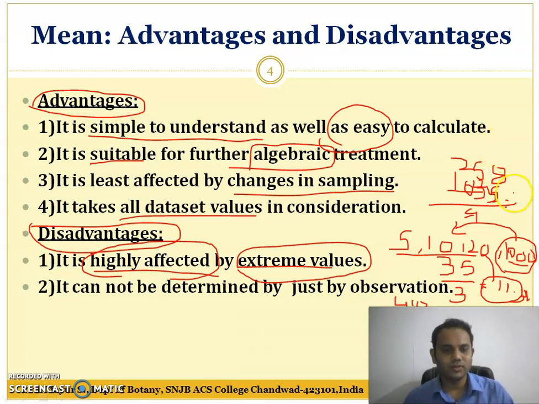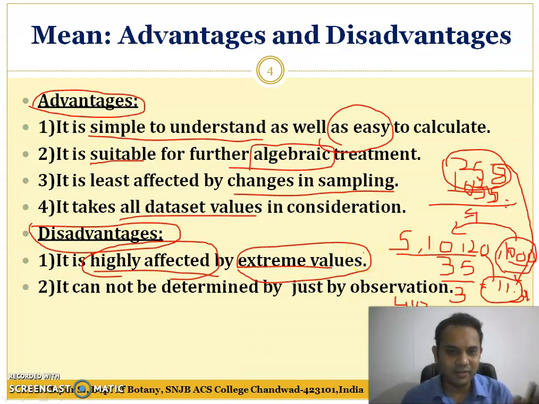So see the difference here: 258 and here 11. So if we have extreme values in the observations, it will definitely affect the mean. So it is one of the disadvantages of the mean.